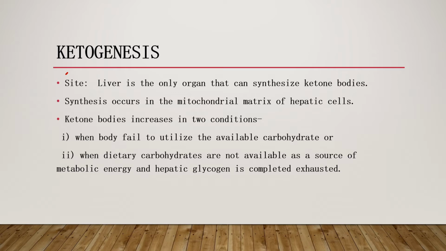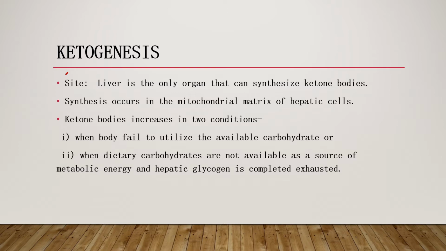The major site: the liver is the only organ which can synthesize ketone bodies, and this synthesis takes place in the mitochondrial matrix of the hepatic cells. The conditions which favor ketogenesis include two conditions. Actually, in a normal healthy person, the liver will constantly produce ketone bodies in small quantity. The normal concentration of ketone bodies will be less than 3 milligram per 100 ml in the blood.